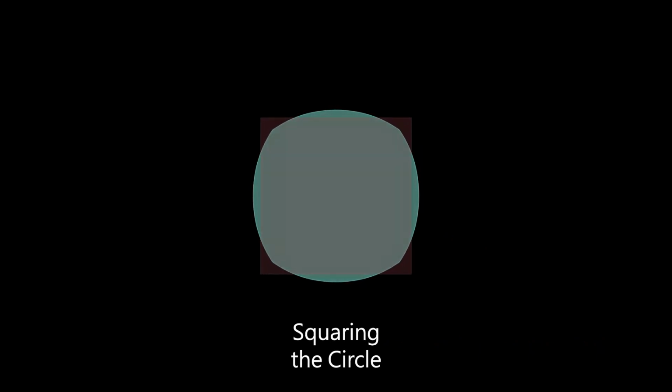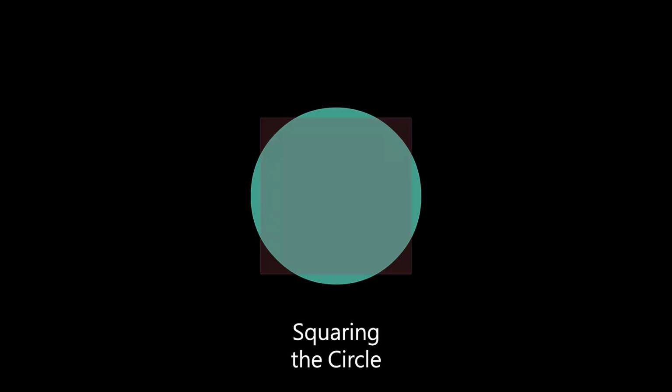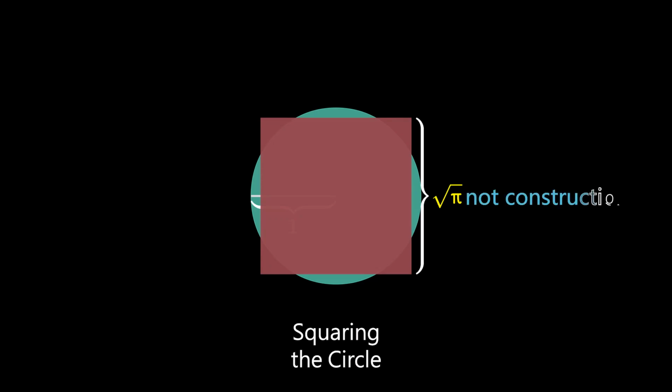In the problem of squaring the circle, we aim to construct a square with the same area as a given circle. Assume the radius of the circle is 1, making its area pi. To construct a square with an area of pi, its side length must be square root pi. Both pi and square root pi are transcendental numbers, not constructible numbers. Therefore, we cannot construct a square with an area of pi using ruler and compass constructions.